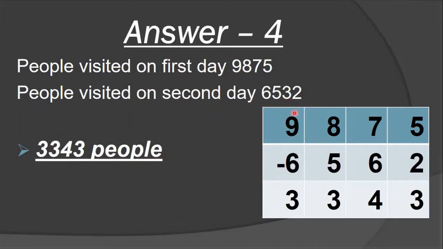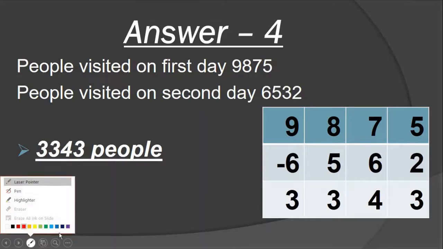So 9,875 minus 6,562. 5 minus 2, so how many students? 3. 7 minus 6, 4? Is this 4, students? No, sorry, 7.